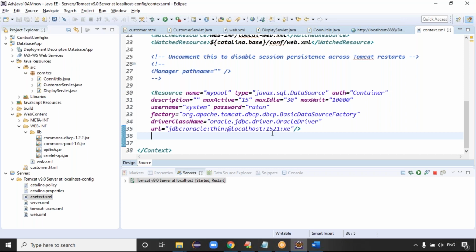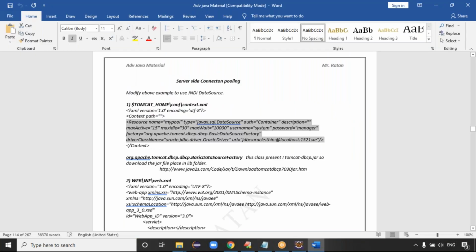The name of the pool is myPool, guys. Type is javax.sql.DataSource. Authentication is container. The name can be anything. In your project, how will we get this connection pool information? Based on this pool name only. So the first step you have done.